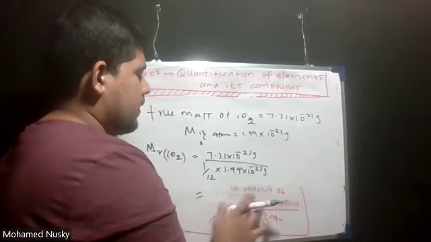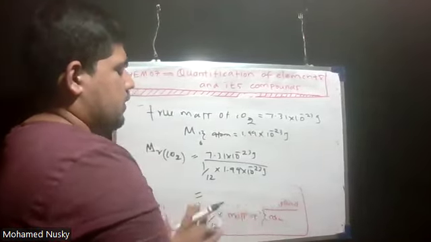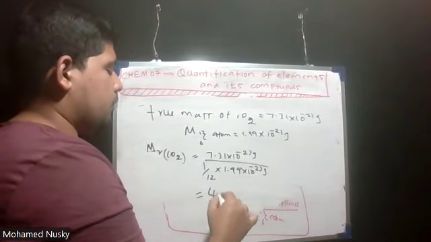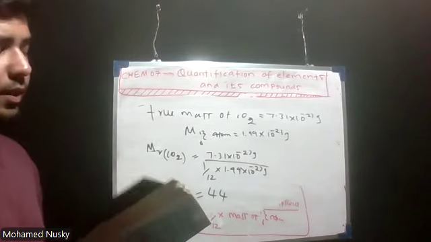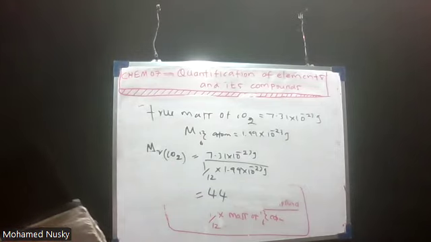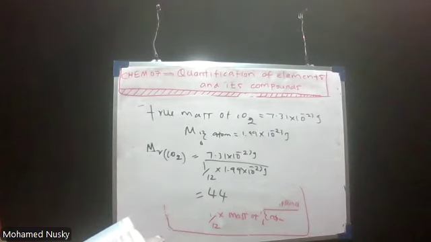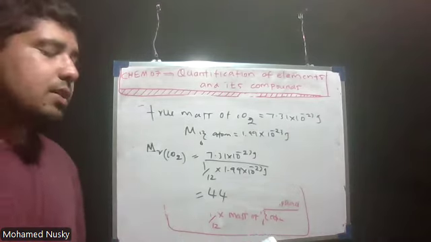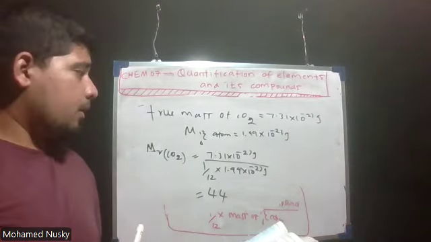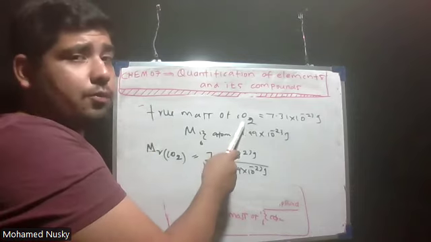So you will get the answer 44. So the relative molecular mass of CO2 is 44.